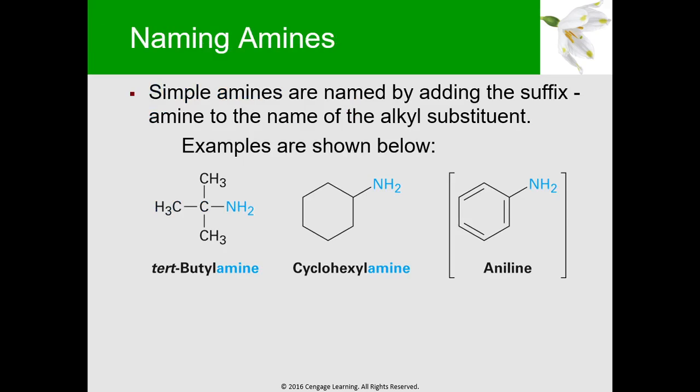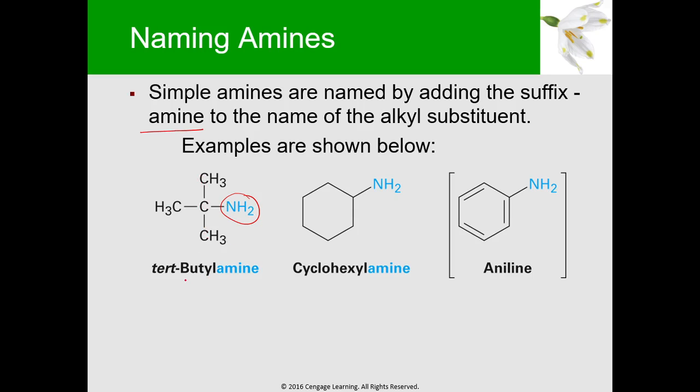So how do we name amines? So simple amines are named by adding the suffix amine to the name of the alkyl substituent. So some examples are shown below. So we have here the NH2 group. So pag nakita niyo yung NH2, yan ay amine. Pero depende sa scenario. So ito yung inyong alkyl substituent. So ilang carbons yon? 1, 2, 3, 4. So that's meth, eth, prop, but.